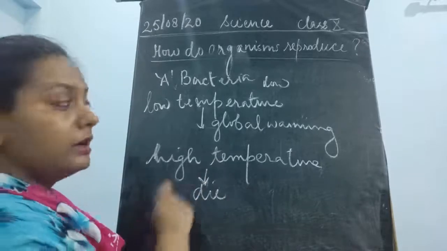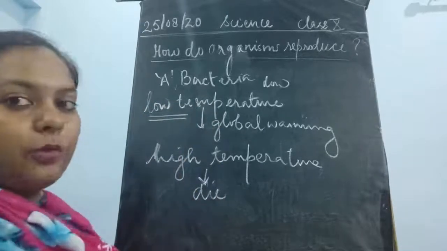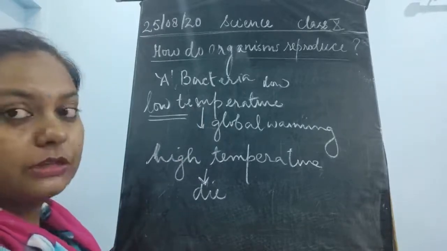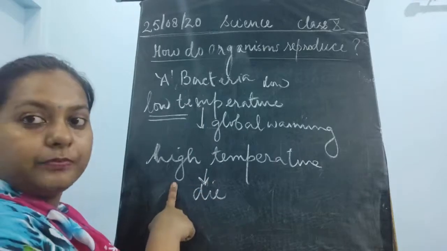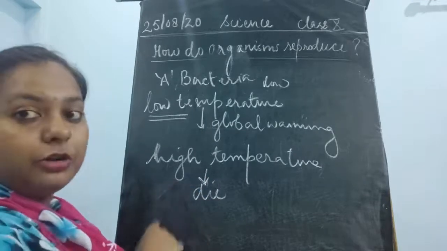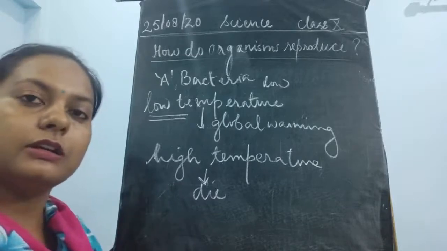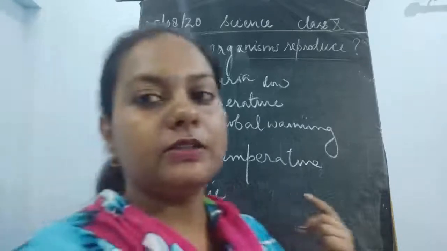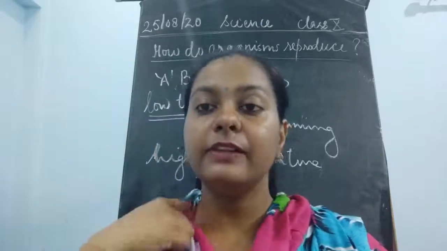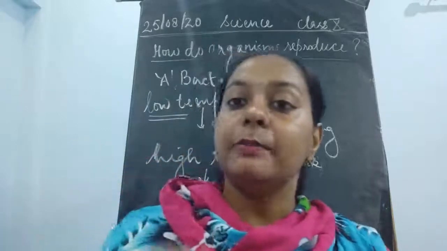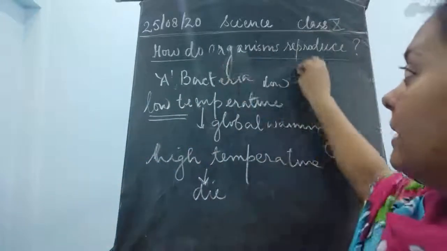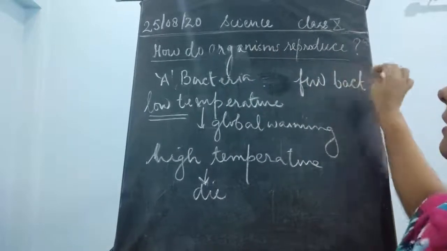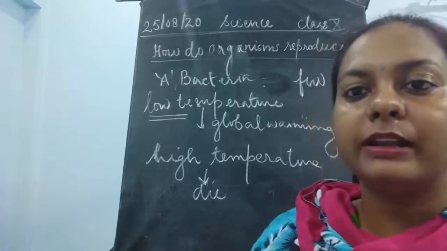Why is it going to die? Because it was able to survive only in the low or temperate temperature. If the temperature was increased, it was not able to tolerate such a heating condition, such high temperature conditions. So all the strains of this bacteria would die. But still some few bacteria would be living.